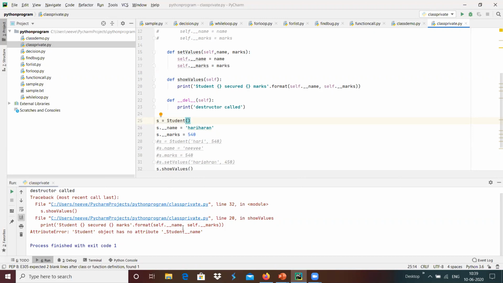Because of that we got this error. The student object does not have any attribute as name basically over here.